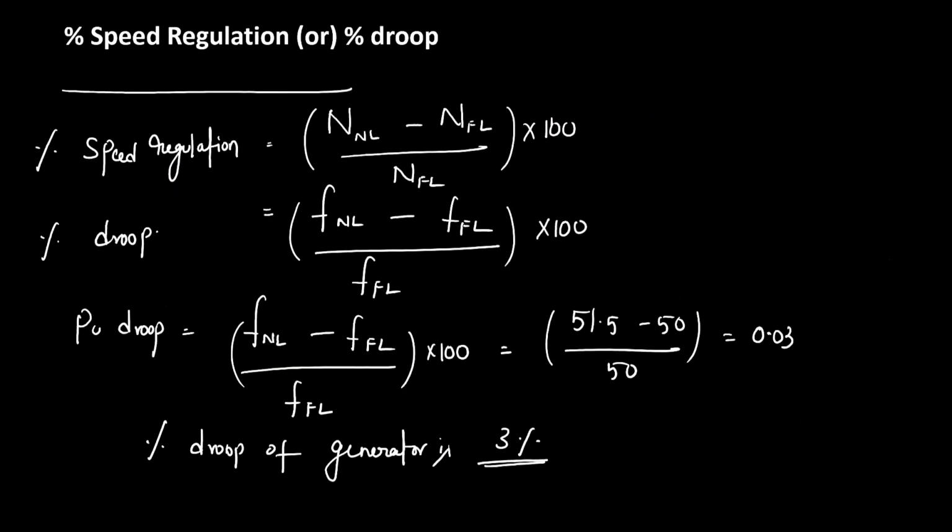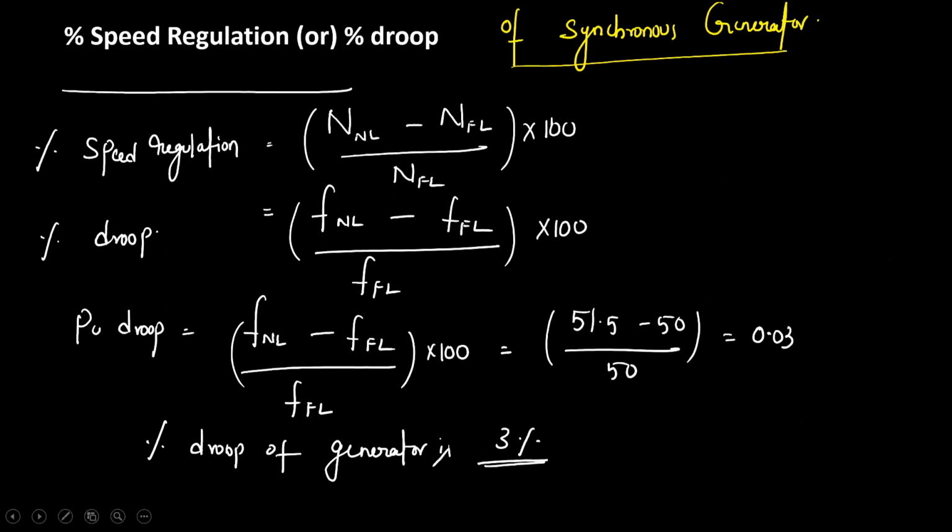Next is percentage speed regulation, or percentage droop, of a synchronous generator. For percentage speed regulation, we know the formula: no load RPM minus full load RPM, divided by full load RPM, into 100. Similarly, the percentage droop or percentage speed regulation of a generator is given by no load frequency minus full load frequency, divided by full load frequency, into 100.